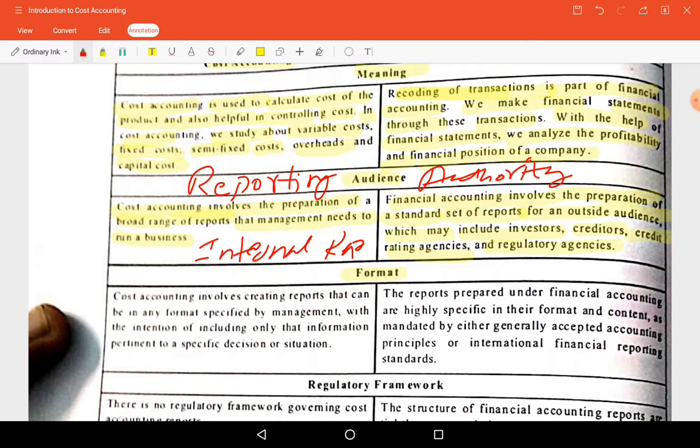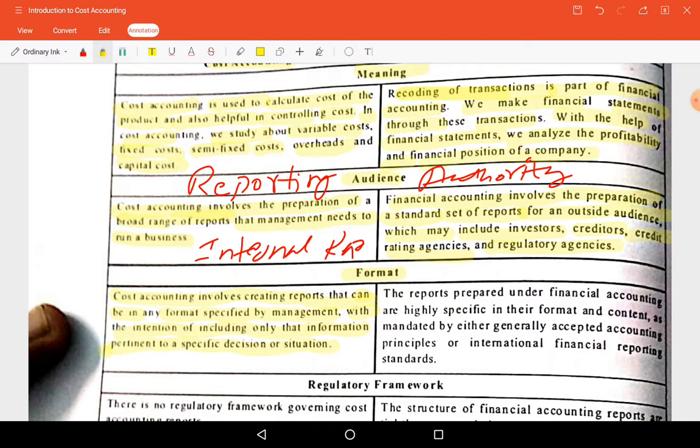Accounting standards are there, and we need to prepare according to accounting standards also, whereas cost accounting does not have a specific format. Cost accounting involves creating reports in any format specified by the management, with the intention of including only information pertaining to a specific decision or situation. In that situation, only what is needed will be given.